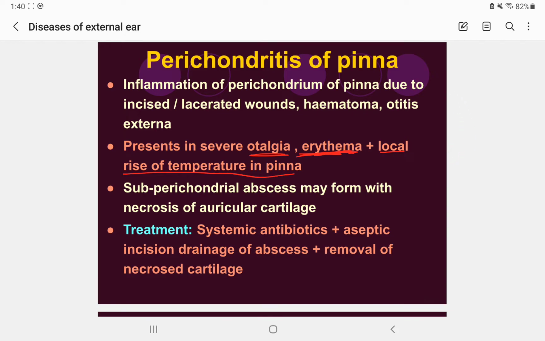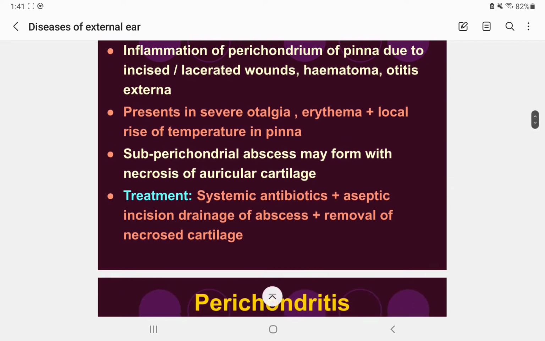Whenever a patient presents to the OPD of the ENT department, when we do the ear examination, palpation is very crucial. You have to measure the rise of the temperature of both pinna. Why? If there is a rise in the local temperature, then we can say it may be due to perichondritis of the pinna. So that is also very important.